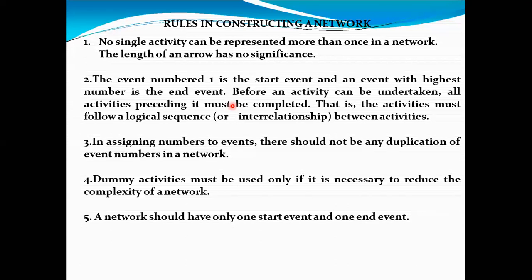The event numbered 1 is the start event. So that is one of the important points. 1 is always the starting point, and the event with the highest number is the end event. That means suppose 1 is your starting point and 11 is your highest number in that network, then the 11th point should be the end point. Is it right? So you have to give the numbers in such a way that the highest number or the last digit goes to the end event only.